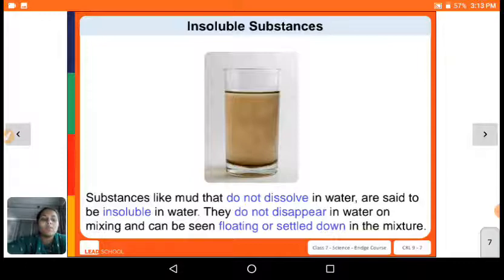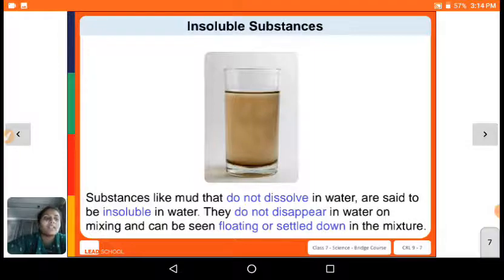Now, insoluble substances: what were the substances that were insoluble in water? We can say oil, mud, chalk, this chalk powder. All these substances are insoluble in water. So on what basis did we classify the objects? We classified the objects such that if a substance dissolves in water then it is soluble, and if the substance does not dissolve in water, then it is an insoluble substance.